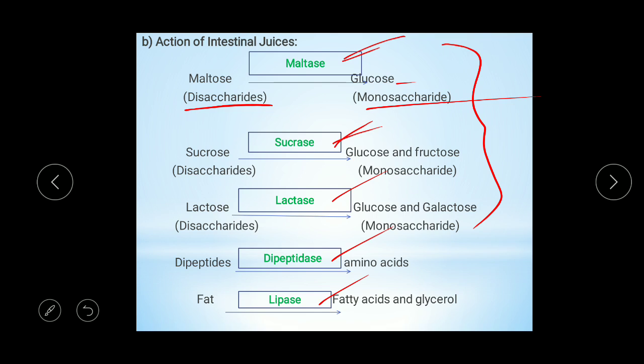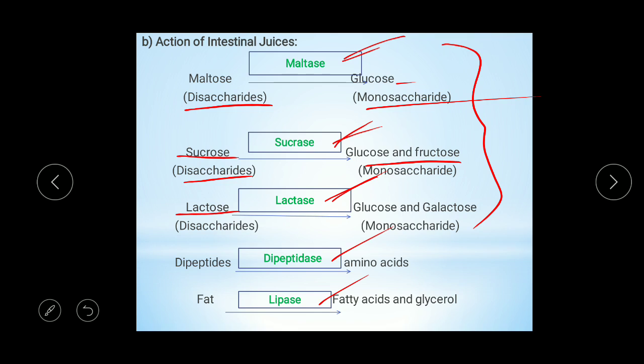Glucose is a monosaccharide. The enzyme sucrase acts on sucrose, also a disaccharide, and sucrose is converted into glucose and fructose, which are monosaccharides. Then lactose, a disaccharide, is acted on by the enzyme lactase and converted into glucose and galactose, which are also monosaccharides.